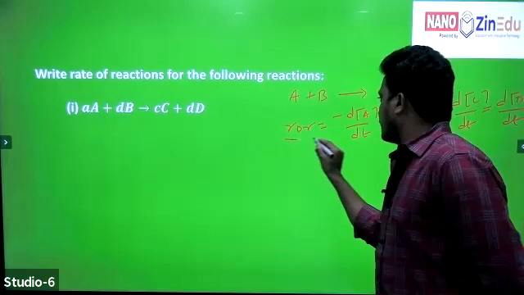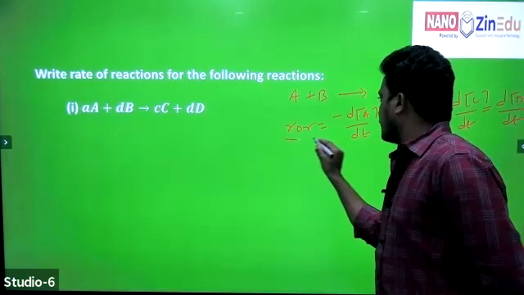Rate of reaction R is equal to minus d of N2 by dt, which is equal to minus 1 by 3 d of H2 by dt, which is equal to 1 by 2 d of NH3 by dt. We can write like this, the rate of reaction for the given reaction.